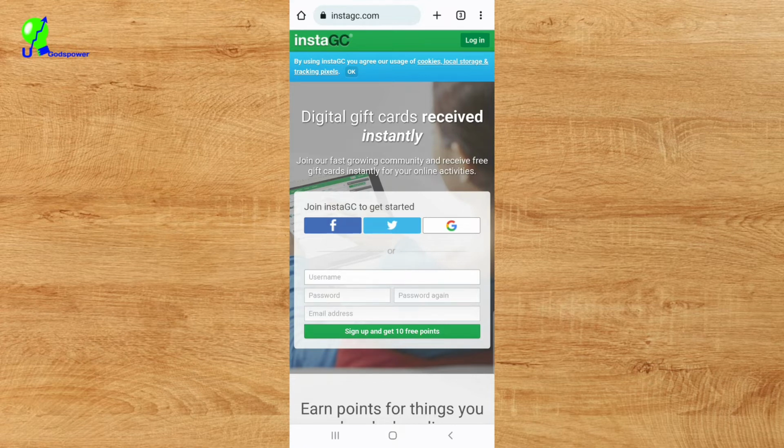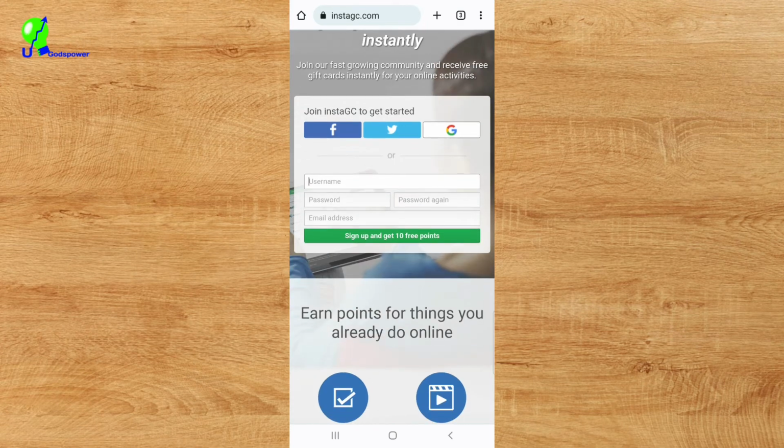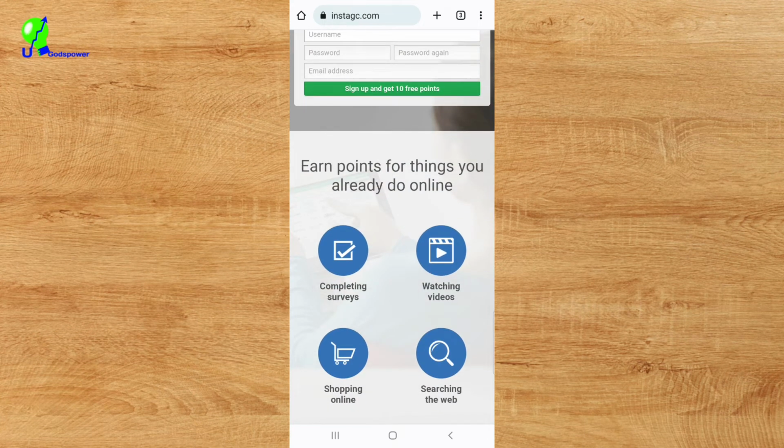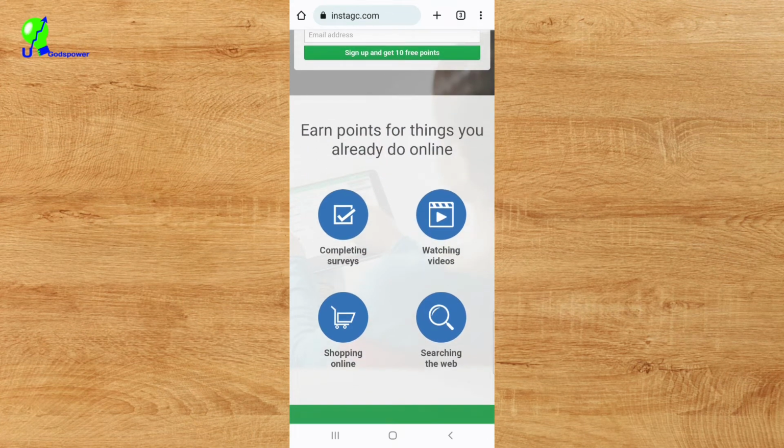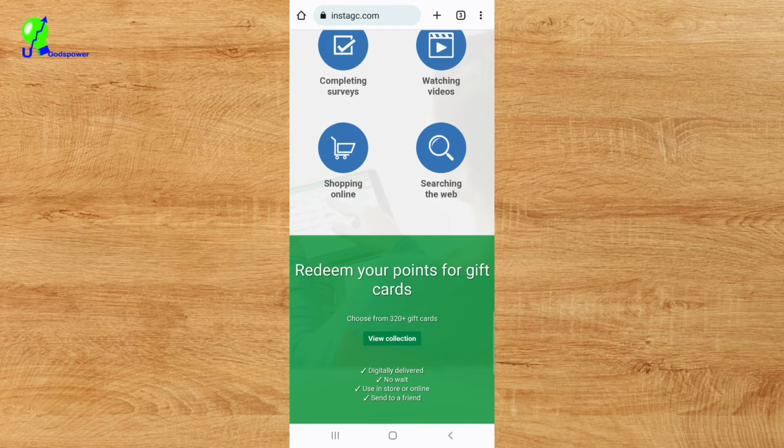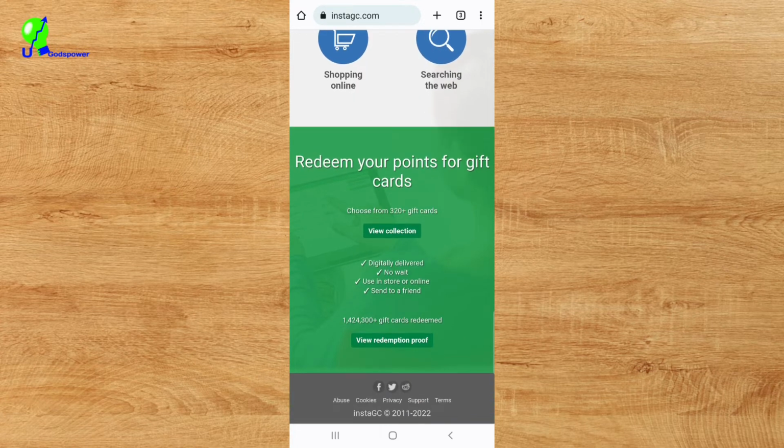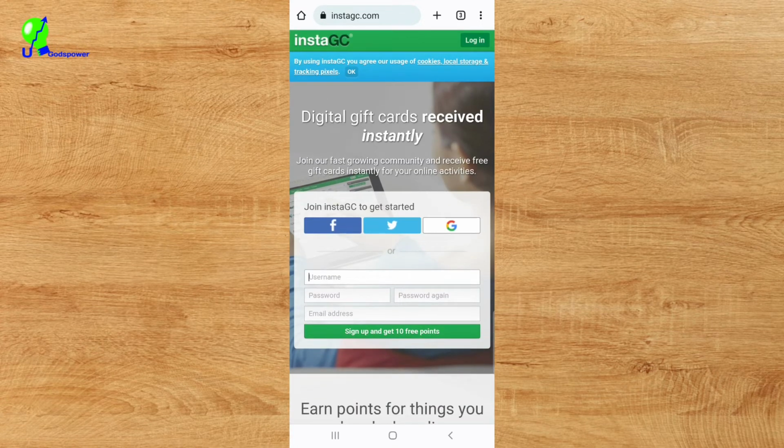This is not compulsory. And you need your PayPal account to get your Instagc account verified. When you enter all your information, they will require a PayPal account for your account to be verified. I'm using this website and I will show you around. So let's assume now you have registered your own account and you have verified the email that is sent to you. You can see here that you can complete tasks, watch videos, shop online, search the web, and get paid with their Chrome extension. That is everything I need to show you on the homepage of this website.